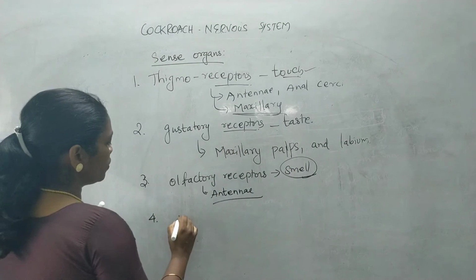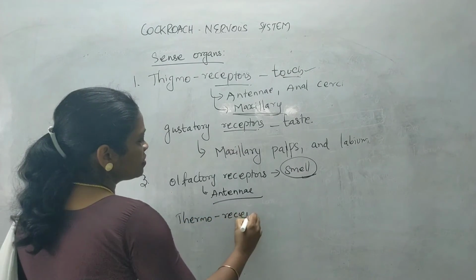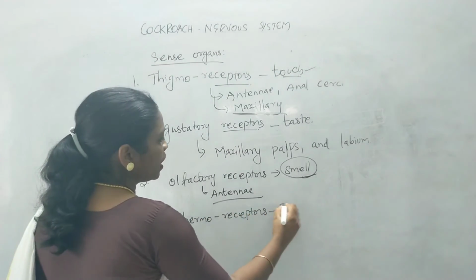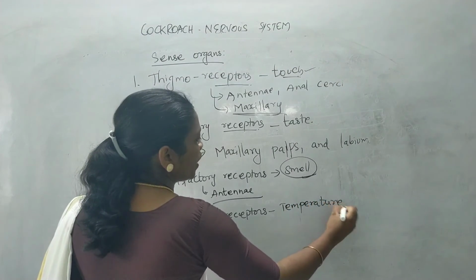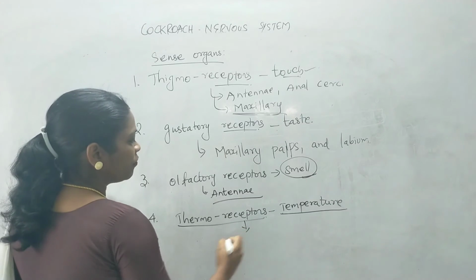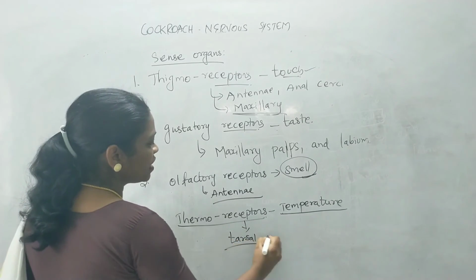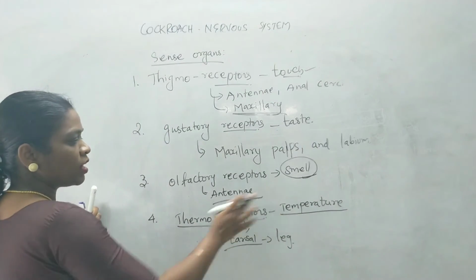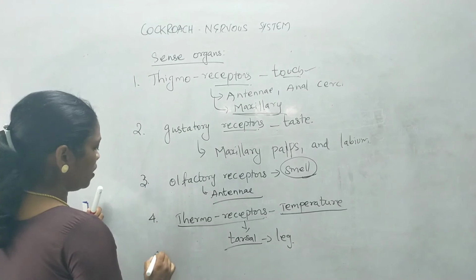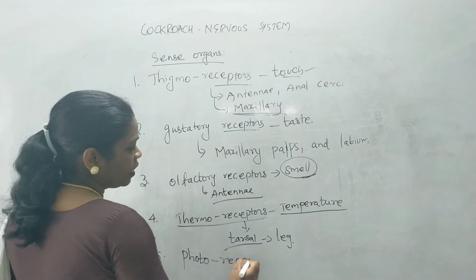There is one more receptor known as thermoreceptors. These thermoreceptors detect temperature variation in the external environment. So these are found in the tarsal regions of these organisms. The tarsal region is in the leg of these cockroaches, and they function as thermoreceptors. And one more receptor you can find is known as photoreceptors.